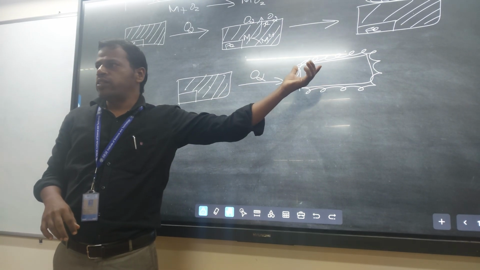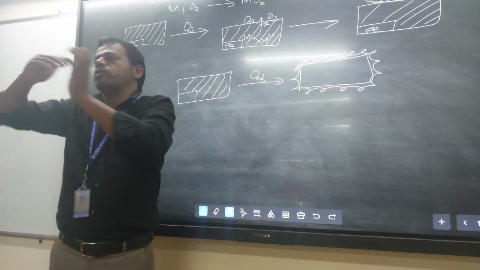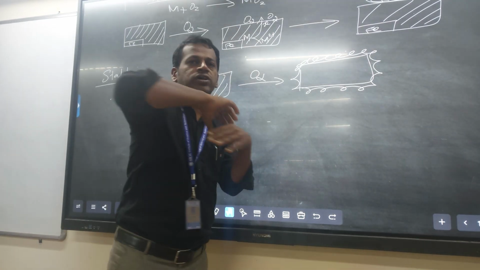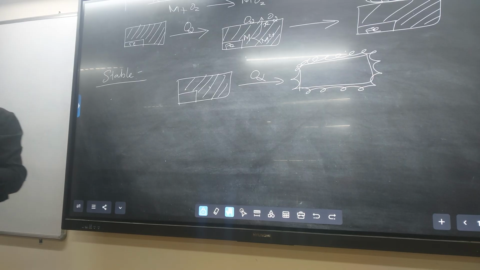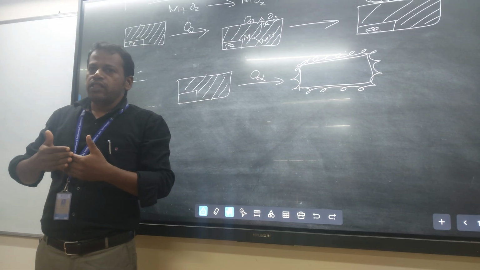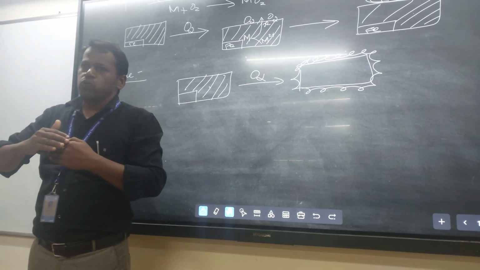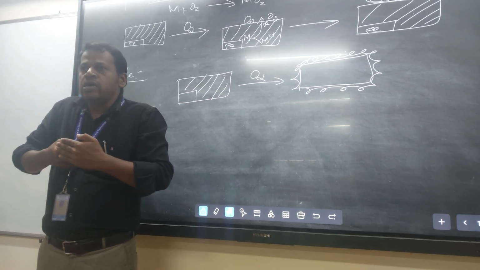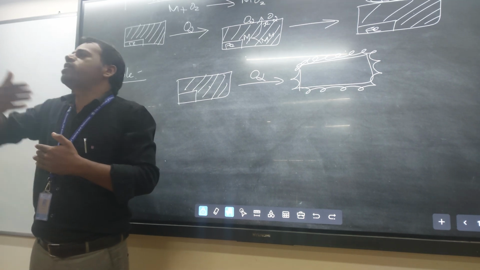Therefore the oxygen does not interact with the metal surface to oxidize further, because the metal oxide already covers the surface of the metal. For example, aluminum. Aluminum does not corrode easily, because once it reacts with oxygen to form Al2O3, the aluminum oxide covers the aluminum surface, and that metal oxide itself restricts further corrosion.